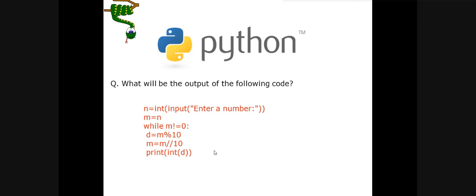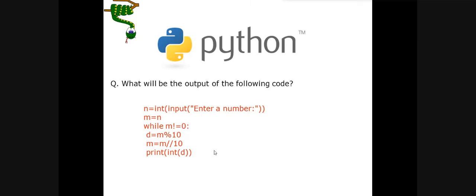In the first step, d is equal to m mod 10. In this step, as you have already told me, the modulus operator gives us the remainder, right? So this modulus operator will give us the remainder. Ma'am, these remainders will be put in the digits variable d. Ma'am, print of d is given, na? So it will be printing in different lines, na?